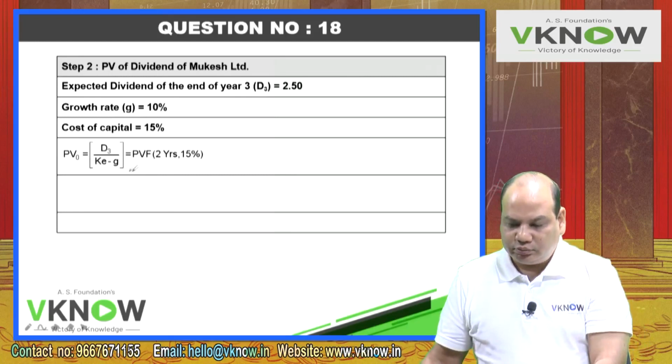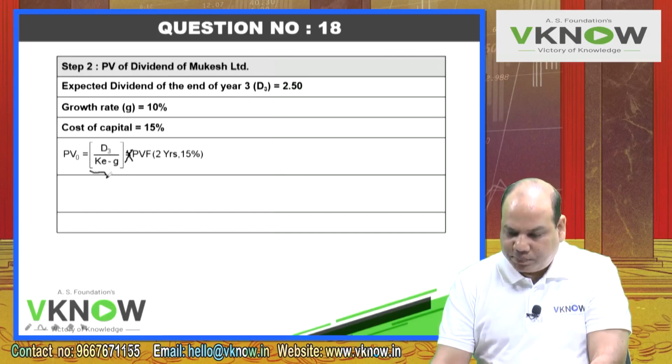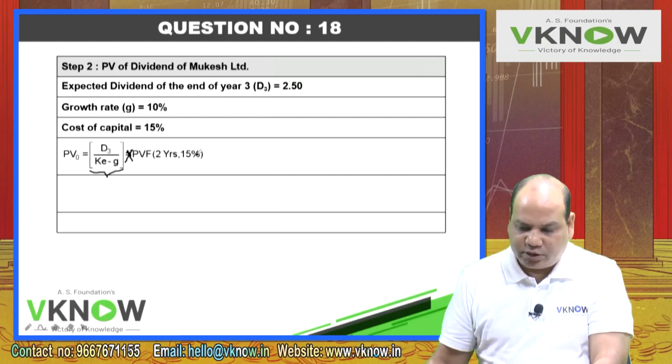So write down PV0 equal to D3 upon Ki minus G, bracket D3 upon Ki minus G. This will give me PV2 multiplied by PV factor of 2 year and 15%, multiplied by, this is multiplied sign, PV factor 2nd year 15%.